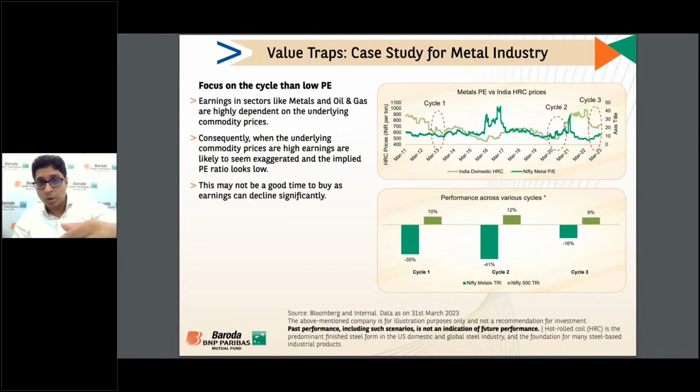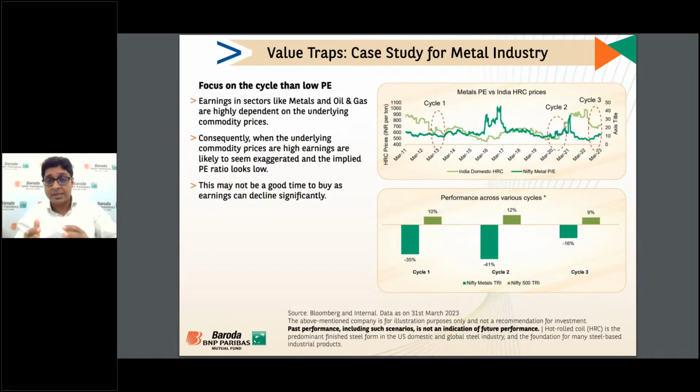Here is an example. If you look at cycle one, the prices of domestic HRC were falling, and Nifty PE was somewhere around 10-11 times, and in cycle one it has given a negative return compared to the Nifty 500. So the point I'm trying to make is that the metal industry is a classic example: it will have a high PE when the commodity prices are very low, and the PE would look very low when the commodity prices are high.